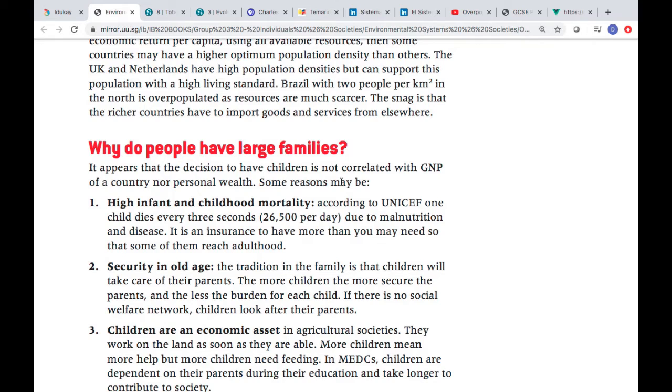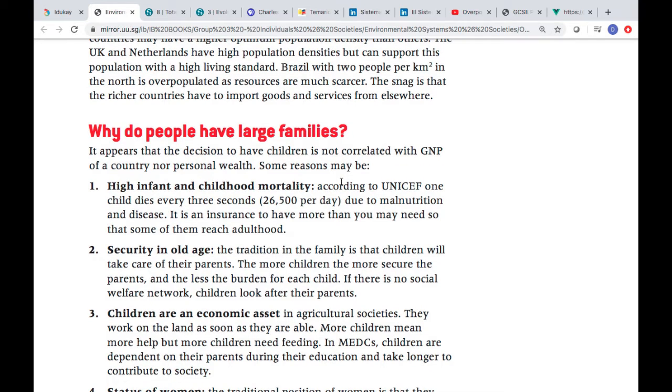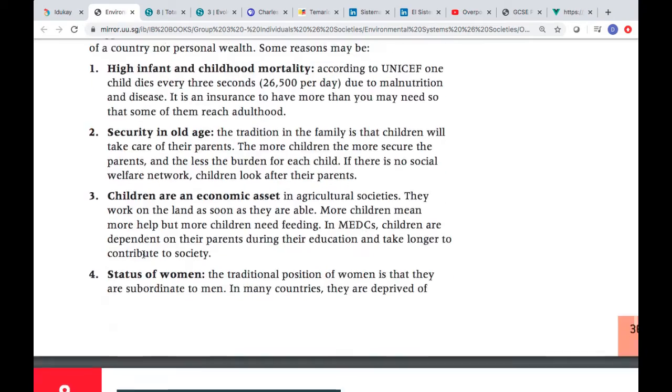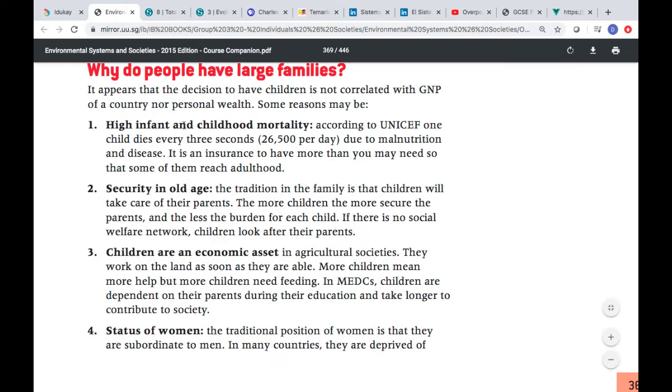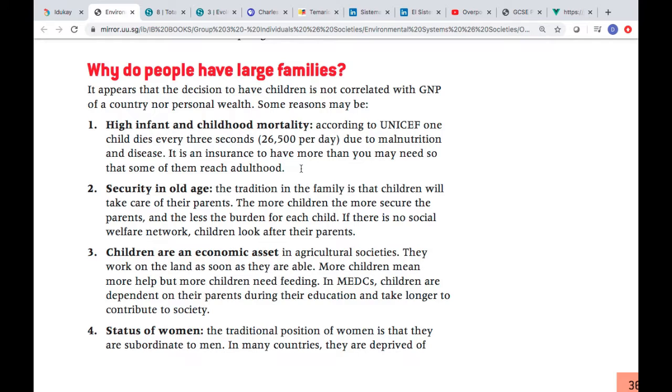And why do people have large families now, or maybe in previous years? We have many points here. We have 5. The first one is high infant and childhood mortality. According to UNICEF, 1 child dies every 3 seconds. Can you imagine that? Due to malnutrition and disease. So it is an insurance to have more than you may need, so that some of them reach adulthood. So that is the why, okay?